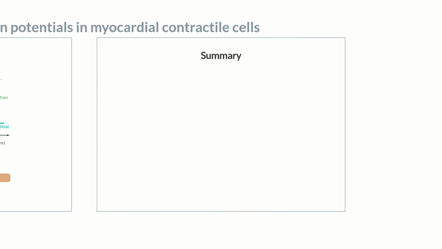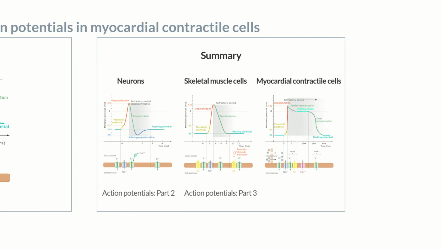To sum it up, there are several similarities in the formation of action potentials in the 3 different cell types that we've discussed in this Chalk Talk series, namely neurons, skeletal muscle cells, and myocardial contractile cells. Check out parts 2 and 3 of our course if you want to learn more about how the action potential of neurons and muscle cells differ to that of myocardial contractile cells.